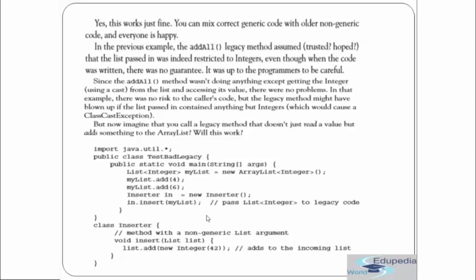For example, over here you can see similarly we have a myList which takes integers. We are adding two integers, and then there is a class Inserter and we are calling Inserter's insert method and passing myList. And let's see what this insert method does in the Inserter class. Well, this is a method with a non-generic list argument. So this is simply taking a list and then we are doing list.add and passing new Integer(42). So you see we have actually passed a new integer 42.